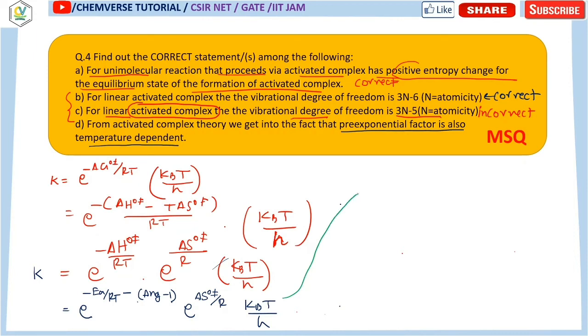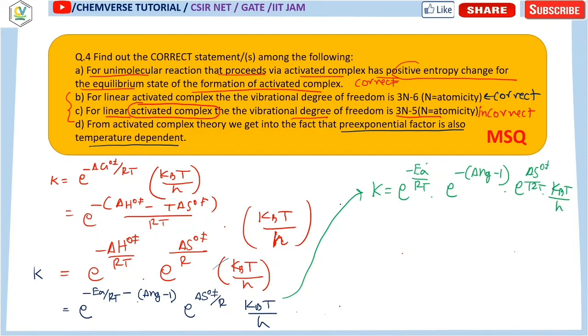Now from here the expression for k is e to the power minus EA by RT into e to the power minus delta ng minus 1 into e to the power delta S0 daggered by R into kBT by h.